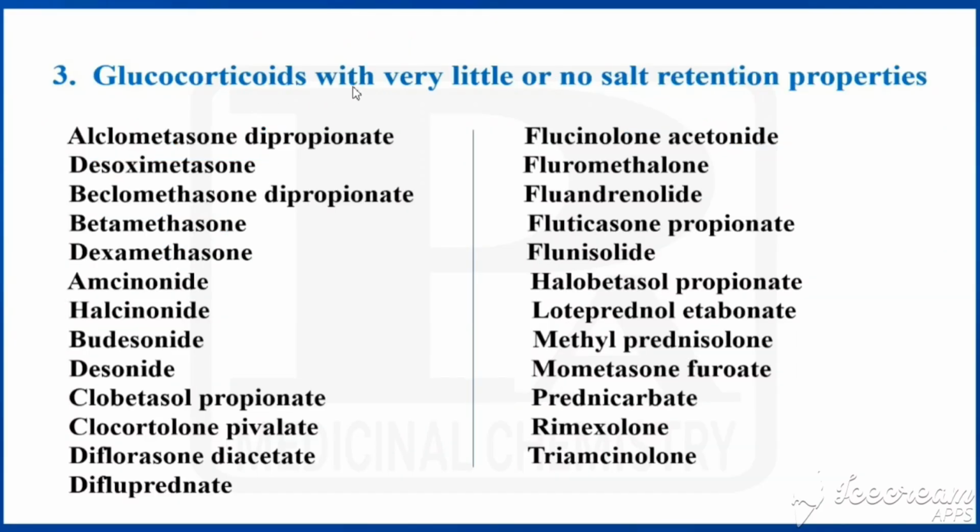The third type is glucocorticoids with very little or no salt retention properties. So many examples are there.